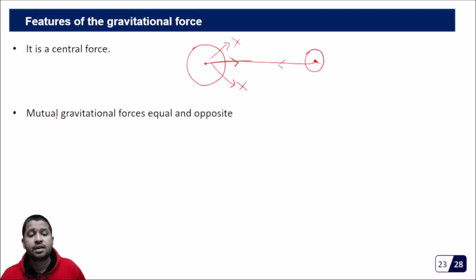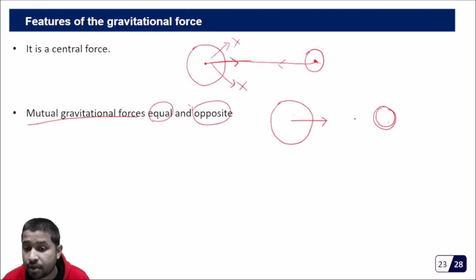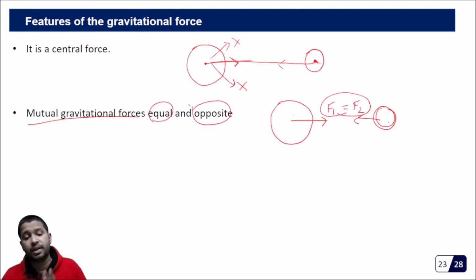The next thing is that mutual gravitational forces are equal and opposite. That means what? If this is a big body and this is a small body, it's not that the force on this will be big and the force on this will be small. No, mutual gravitational forces are equal and opposite. What do we mean by this? The force on this body because of the smaller body and the force on the smaller body because of this bigger body, these two forces will be the same, F1 equal to F2. That is what the law of gravitation says. These two forces are equal and opposite.